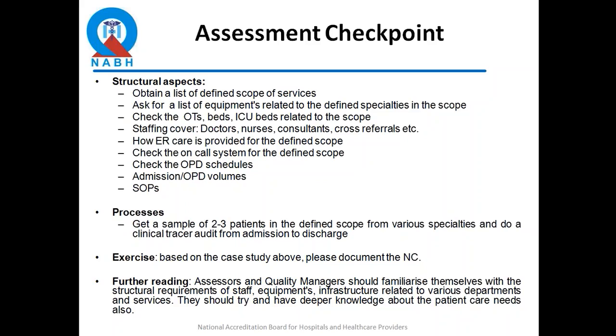Do a random dipstick sampling on what is the consultant cover, what are the cross referrals, how many doctors are available, how ER services are provided, check the on-call system, check the OPD system, and what kind of volumes and patients they are treating, along with what manuals they have or quality assurance program they have for that specialty.